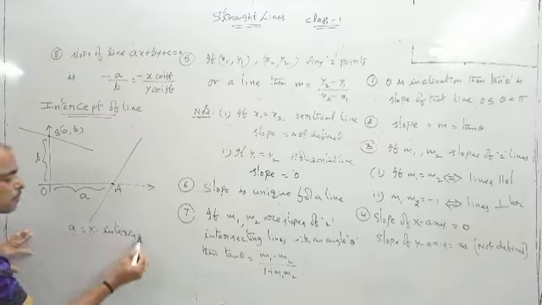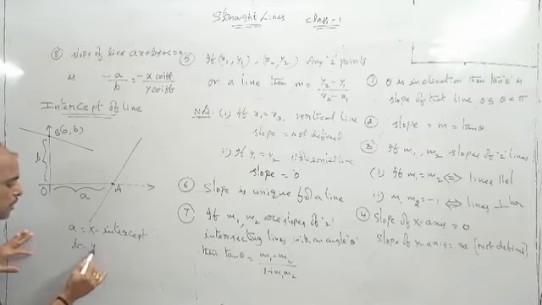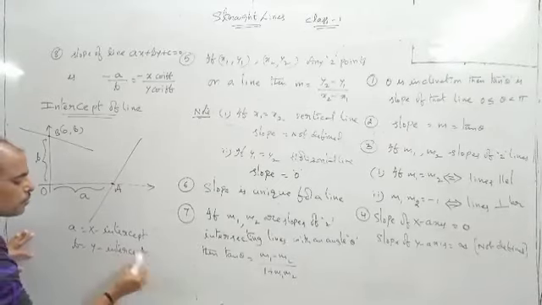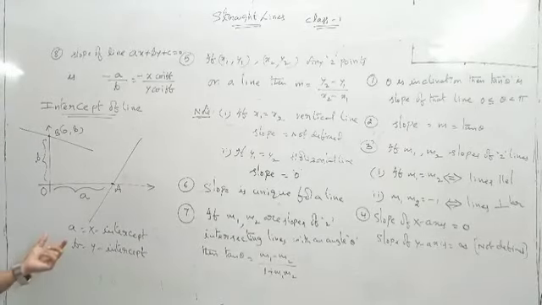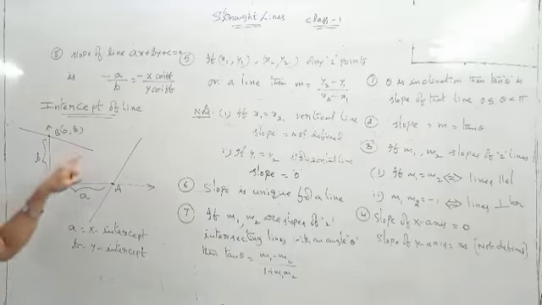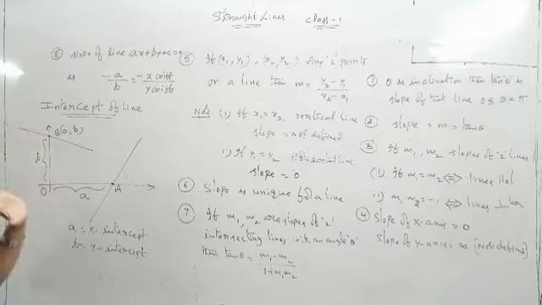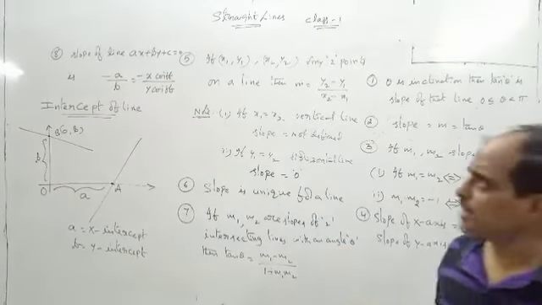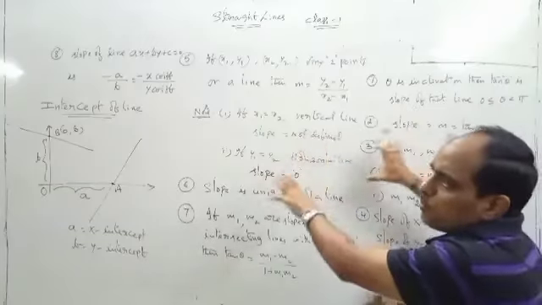So a is equal to x-intercept and b is equal to y-intercept. X-intercept means if a line cuts the x-axis at some point, then the distance from that point to origin is called x-intercept. If a line cuts the y-axis at some point, then the distance from that point to origin is called y-intercept. Okay? Next, put a subheading. These are all about slope and intercept.